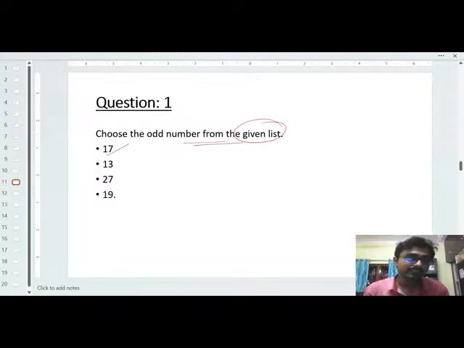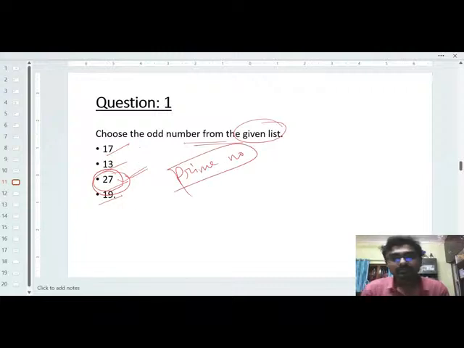So first is what? First is 17, then 13, then 27, then 19. Can anyone identify that which one will be the odd number? That will be the 27. Why? Because 17, 13 and 19, all of these three are basically the prime number, right? All of these three are prime number, but 27 is the only number that you can divide by 3 or 9. Fine. So that means the 27 will be the odd number from this given list.